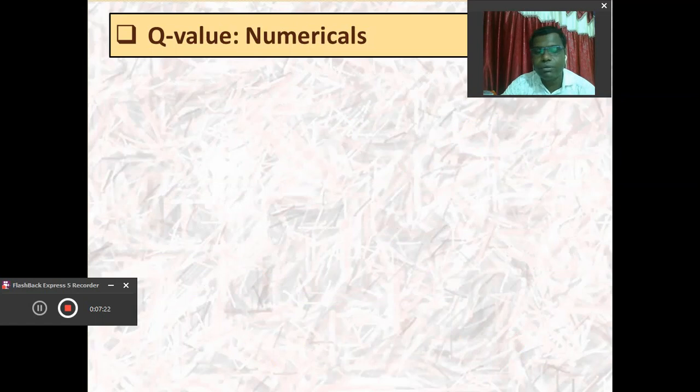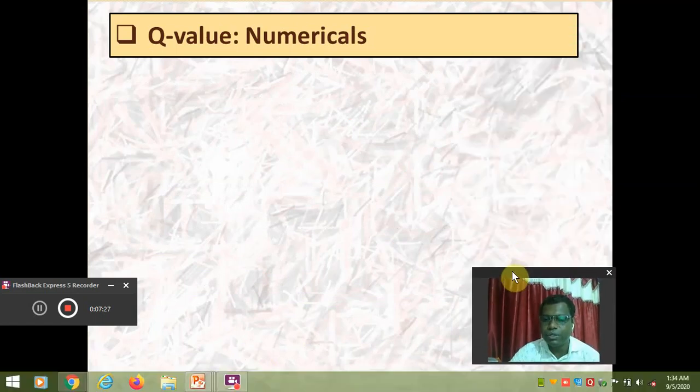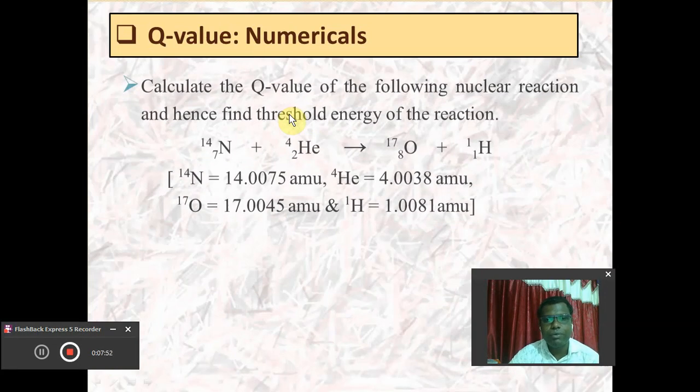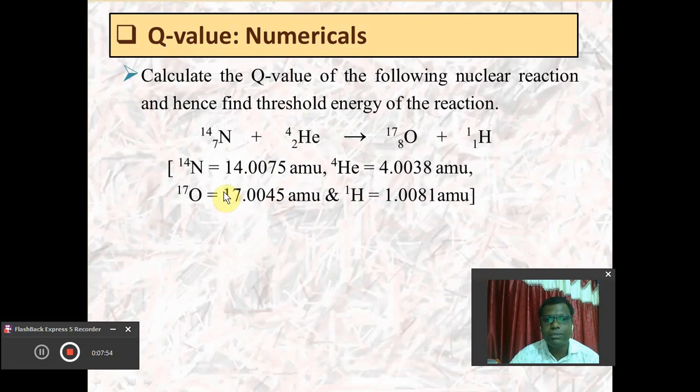We have already discussed the Q value of a nuclear reaction as well as the threshold energy, because the threshold energy can be calculated with the help of the Q value. Based on the same Q value and threshold energy, we will also discuss some numericals, that is, how we can calculate the Q value of a nuclear reaction as well as the threshold energy of the same nuclear reaction. So for that purpose, dear friends, we are going to discuss an example based upon the same.